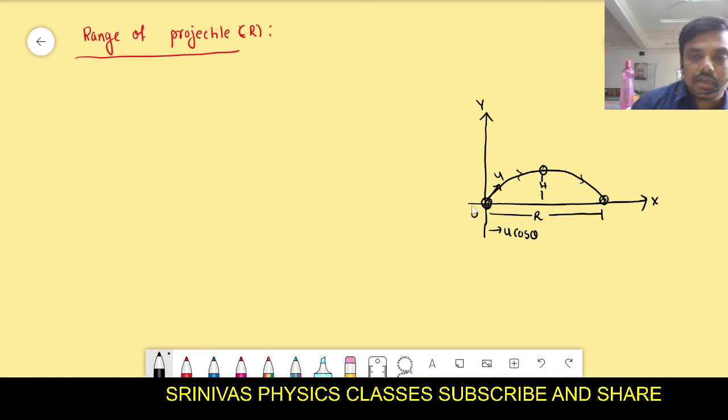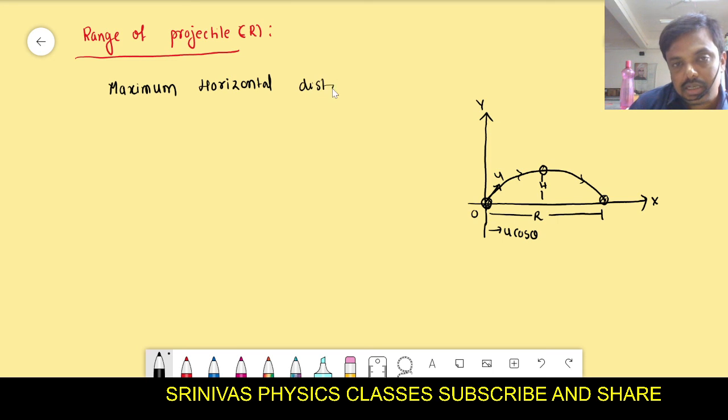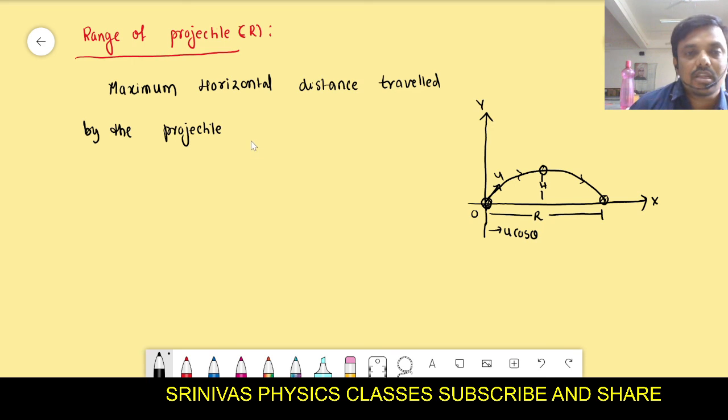Now let us see. Range is the maximum horizontal distance traveled by the projectile during its time of flight.